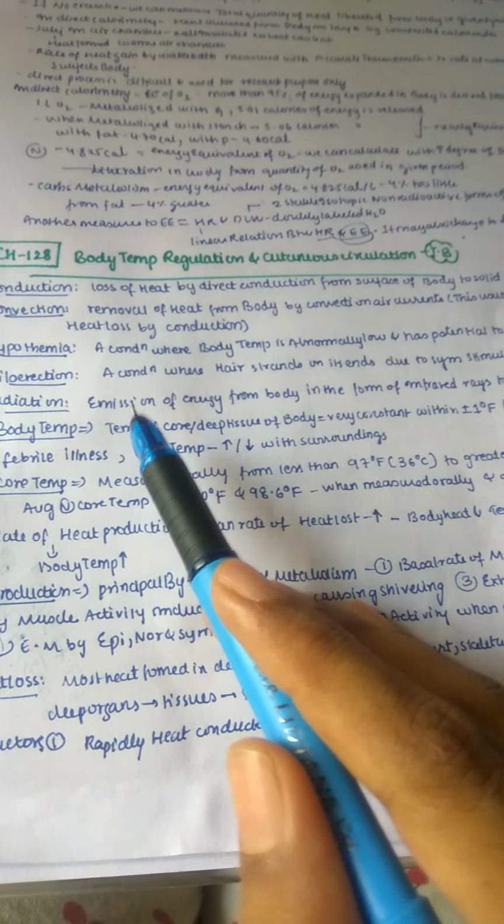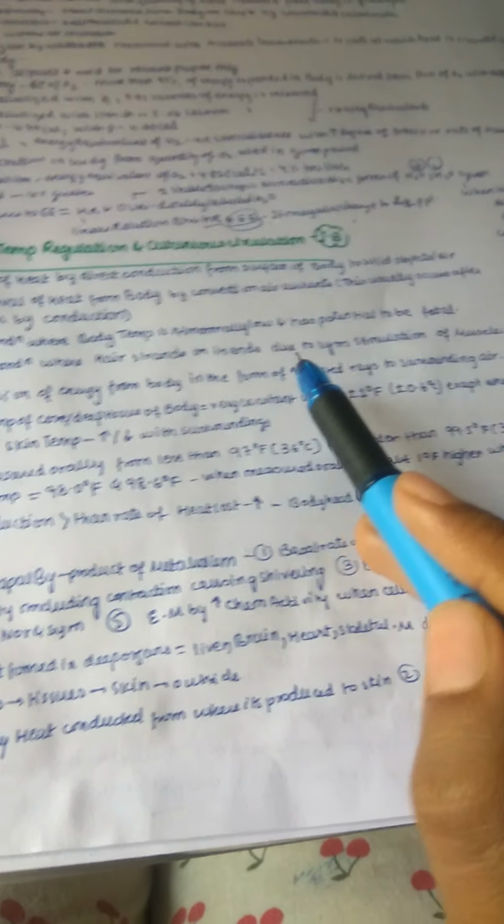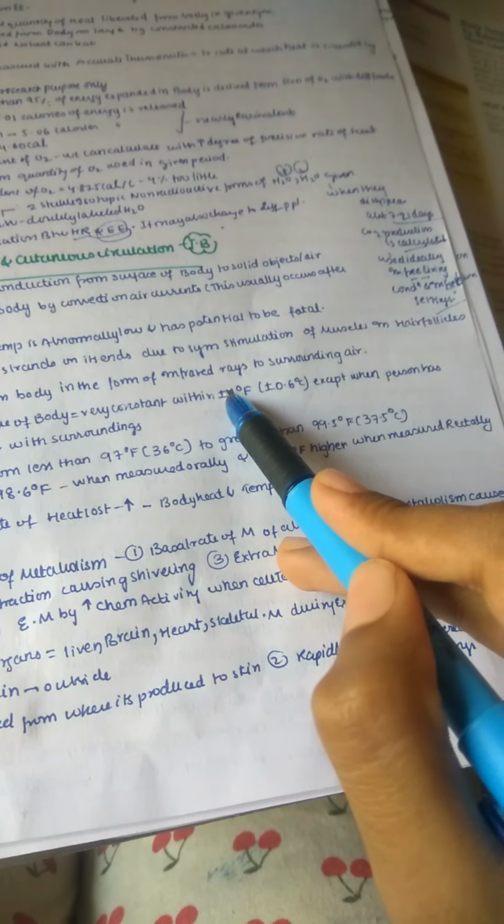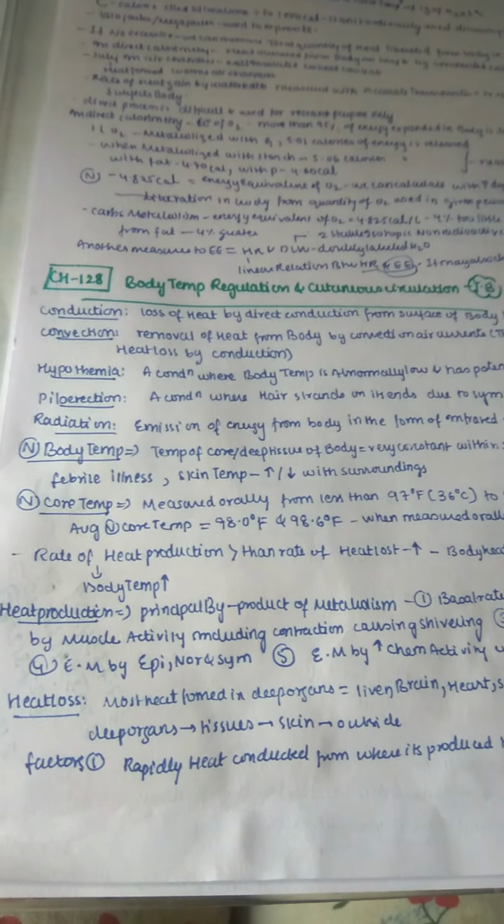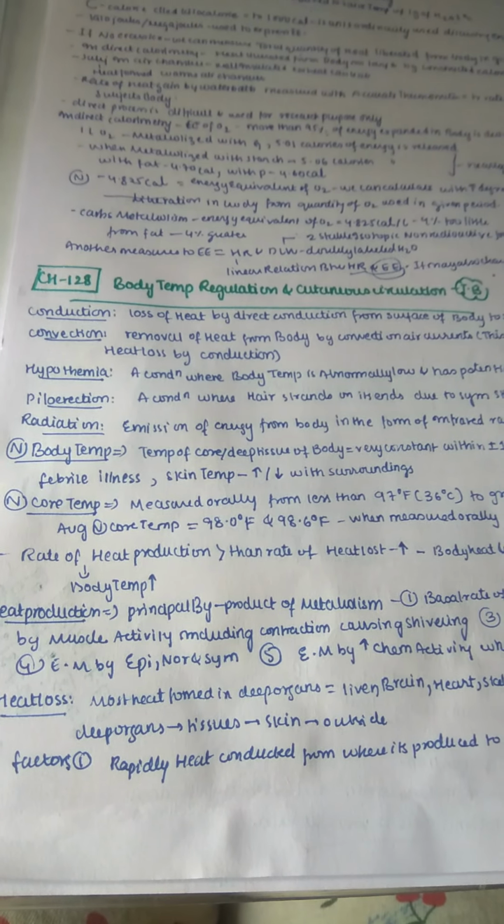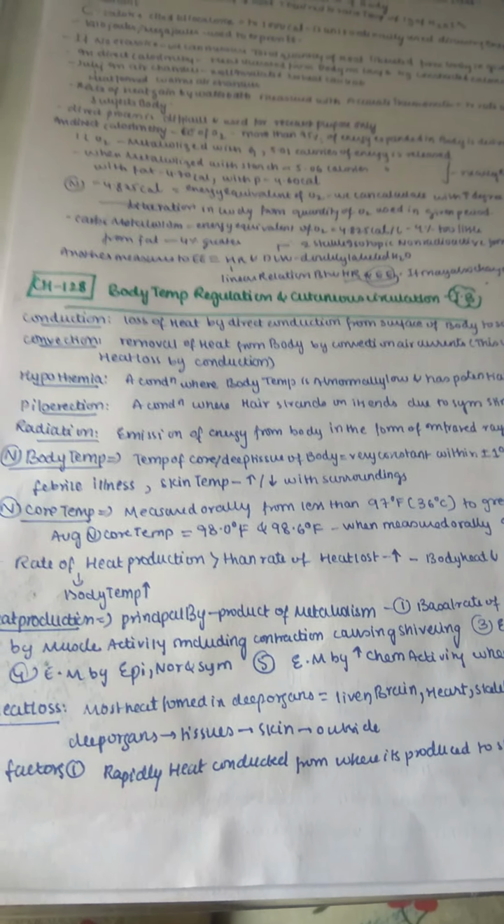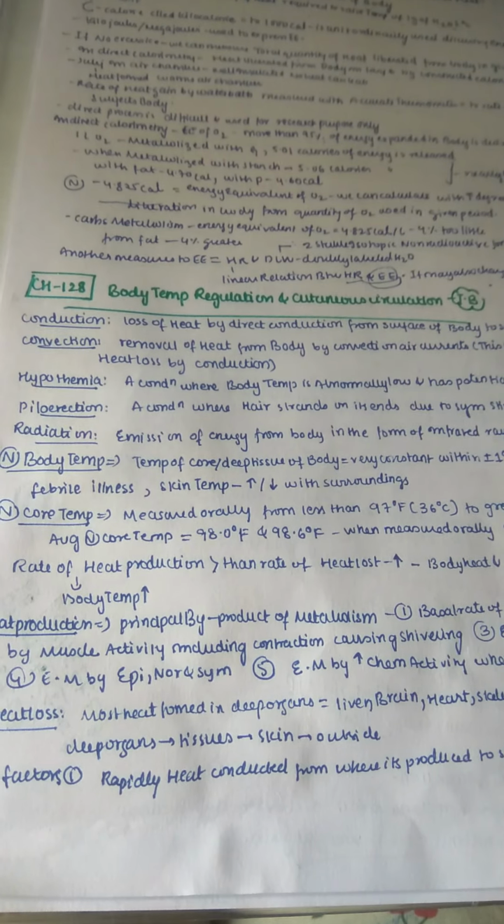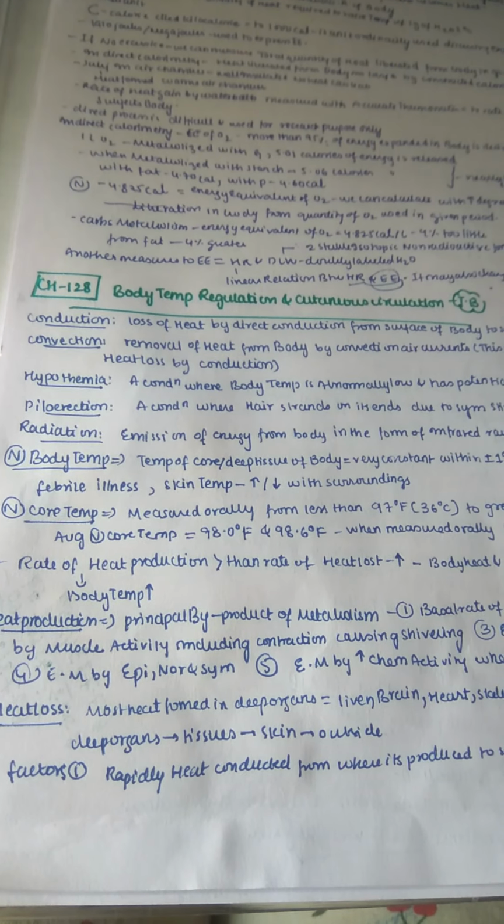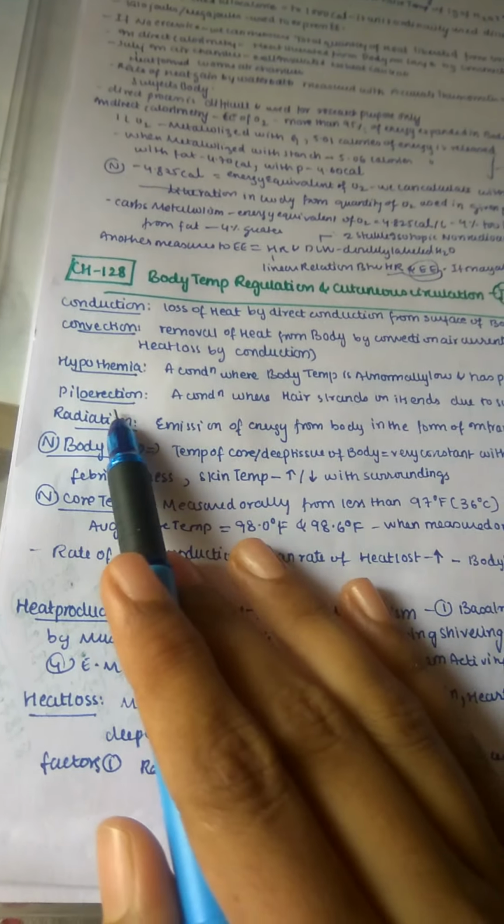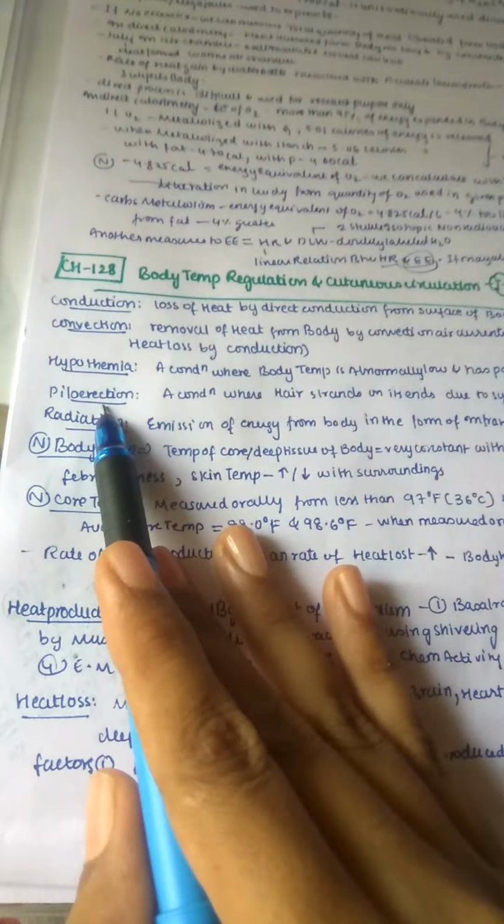Now let us see piloerection. Piloerection is a condition where the hair stands on end due to the sympathetic stimulation of muscles in a hair follicle. This is very important. How are piloerection, or goosebumps, formed, when our hair follicle is standing on end? How can it stand on end? Mainly by sympathetic stimulation. That is very important. So piloerection takes place due to the sympathetic stimulation of muscles of hair follicles. Now let us see radiation.